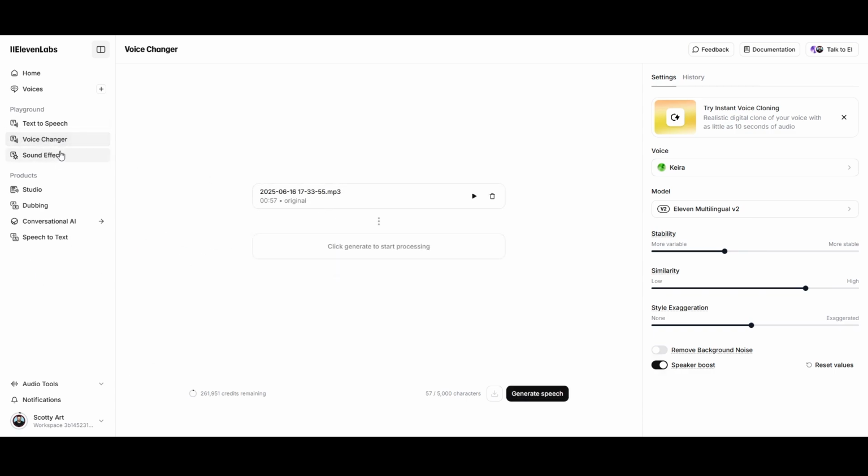If you look on the left-hand side, we're on the voice changer. And so basically, again, I'm just uploading my own voice, and it's going to convert my voice into Kira's voice. So I'll just click generate.